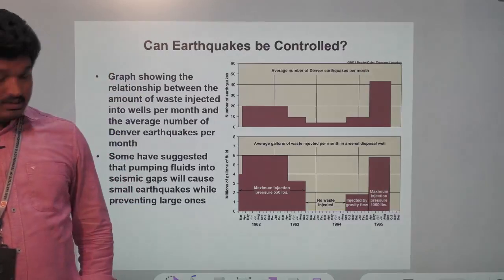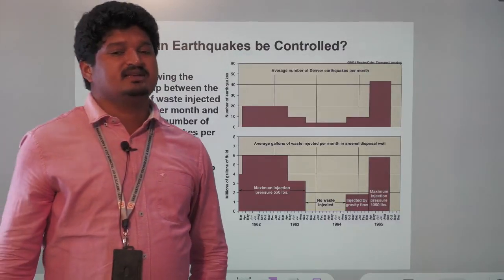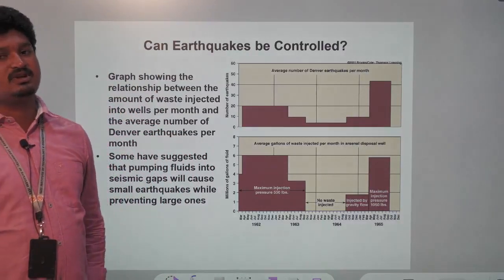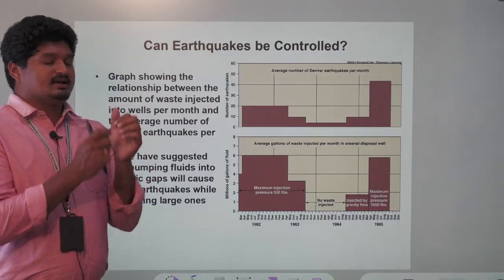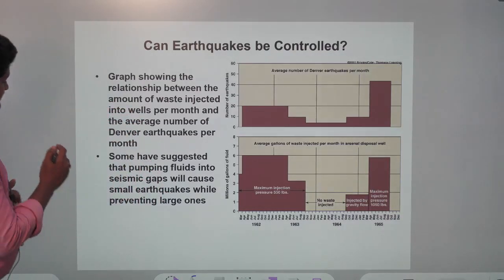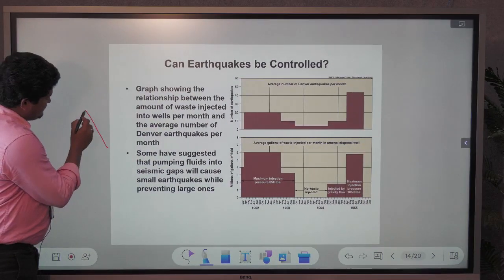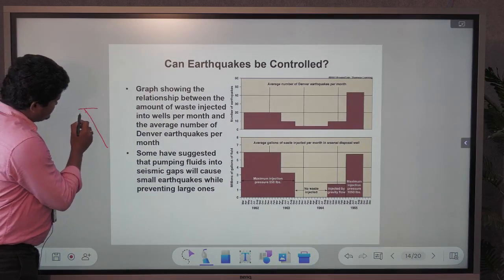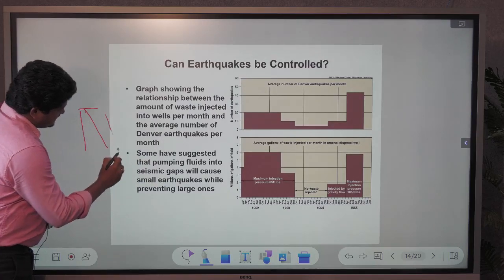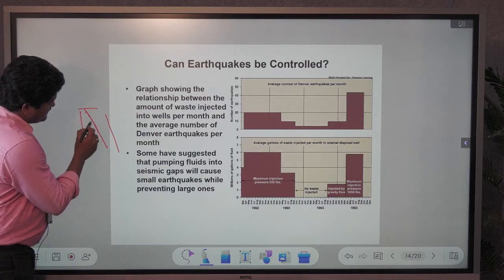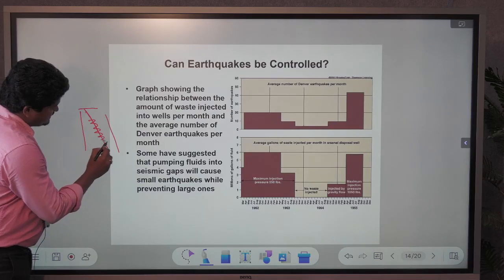Can earthquakes be controlled? I say that we can control earthquakes. Why? Because gaps are identified in the rupture place. For example, this is the faulted zone, and in that faulted zone this is one rock mass and this is another rock mass. These faulted zones have disturbances occurring continuously.